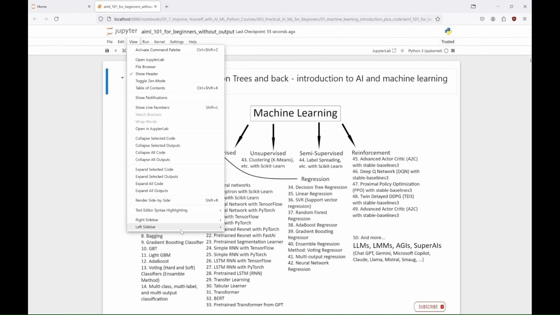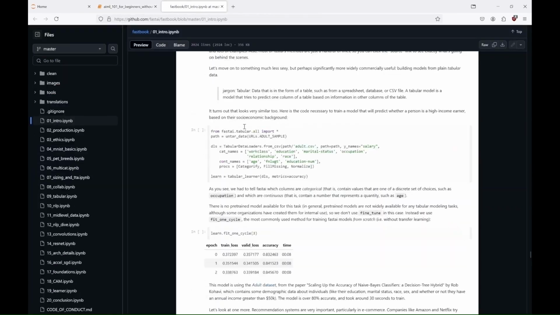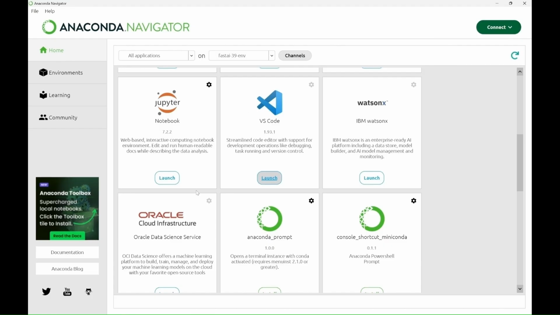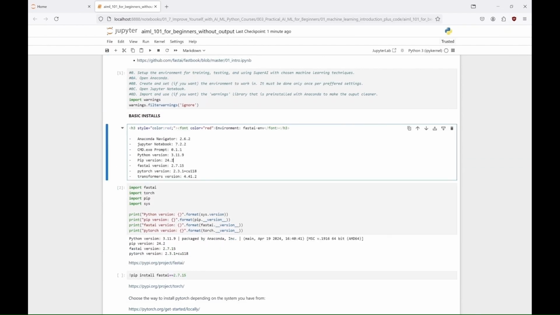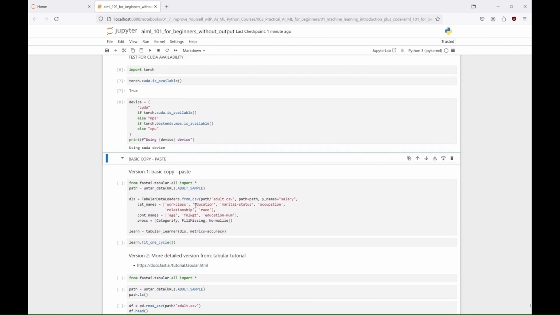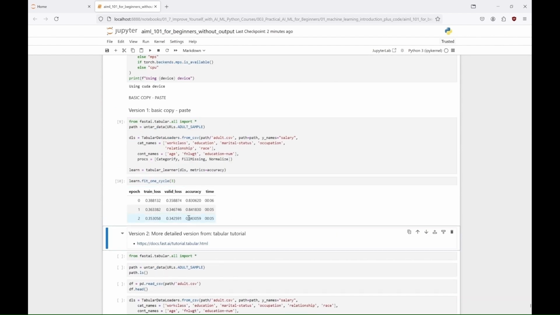Another specific task we can do with FastAI library is tabular learning. Tabular learning, with FastAI, simplifies the process of training machine learning models on structured data, by automating tasks like pre-processing, model creation and evaluation. In the first example, we load the adult income dataset, create data loaders with categorical and continuous variables, and apply pre-processing steps. We then train a model using Tabular Learner for 3 epochs and evaluate it based on accuracy.